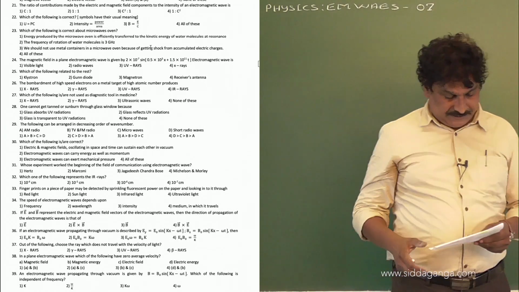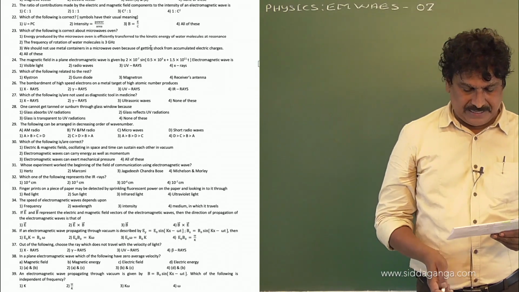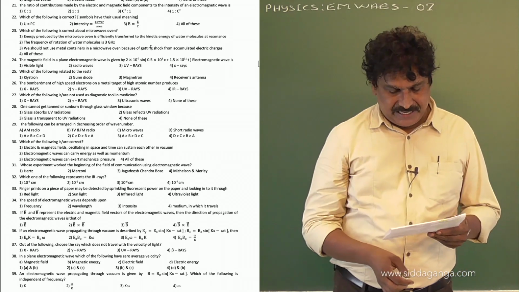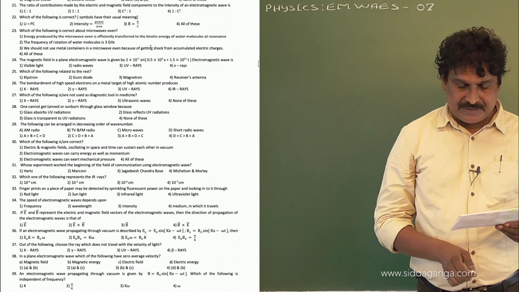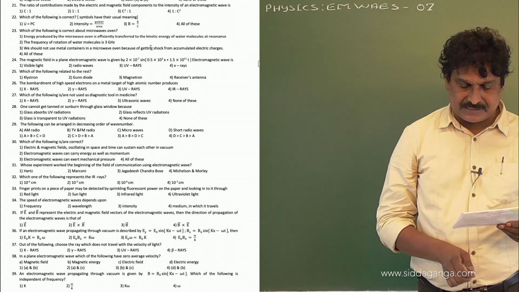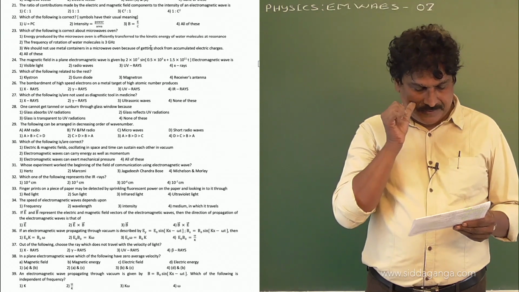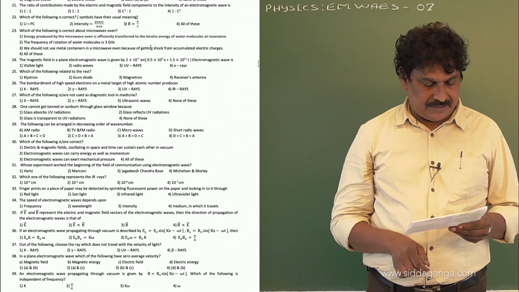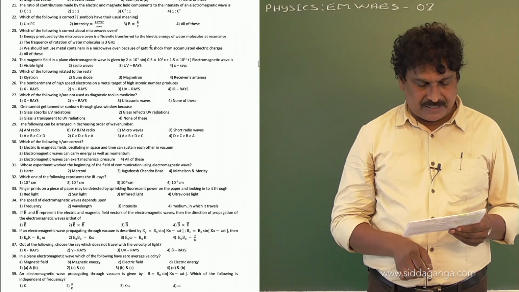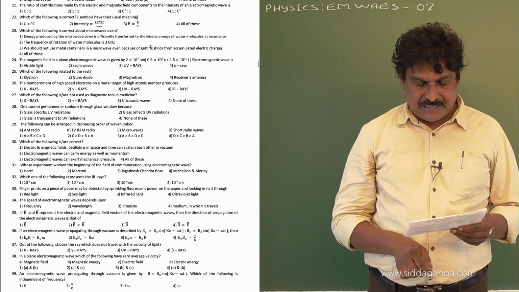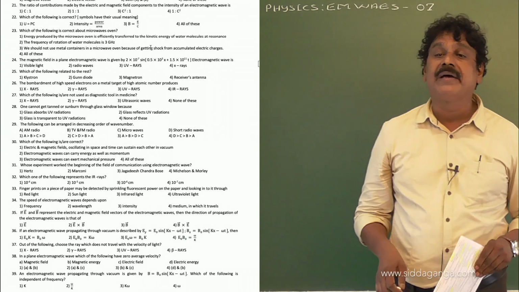Now question number 36. If an electromagnetic wave propagating through vacuum is described by Ey equal to E naught sin(kx minus omega t), Bz equal to B naught sin(kx minus omega t), then the options are: E naught k is equal to B naught omega; E naught B naught is equal to k omega; E naught omega is equal to B naught k; E naught B naught is equal to omega by k.